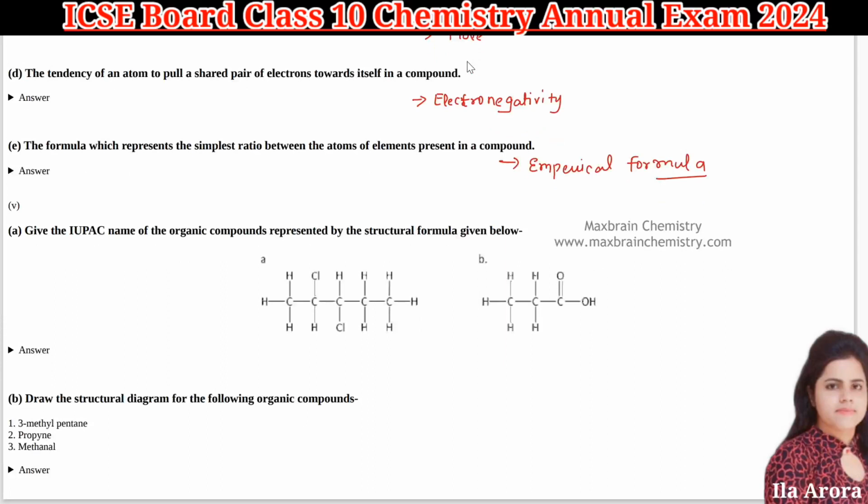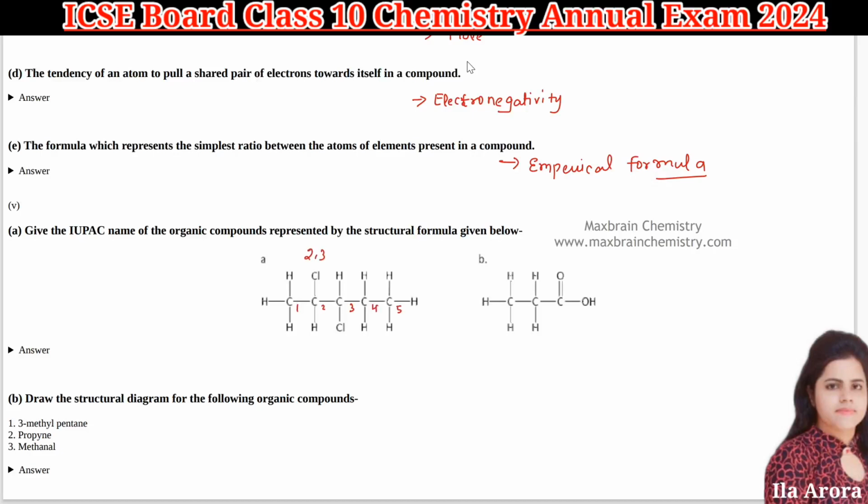Next is give the IUPAC name of these organic compounds. So in the main chain we have 1, 2, 3, 4, 5 carbons, so it will be pent, and then all are joined by single bonds, so it will be pentane. Then we have substituents, you can say your prefixes. So we have two substituents, and we need to see the location. If we are counting from here, your chlorines are coming at 2 and 3.